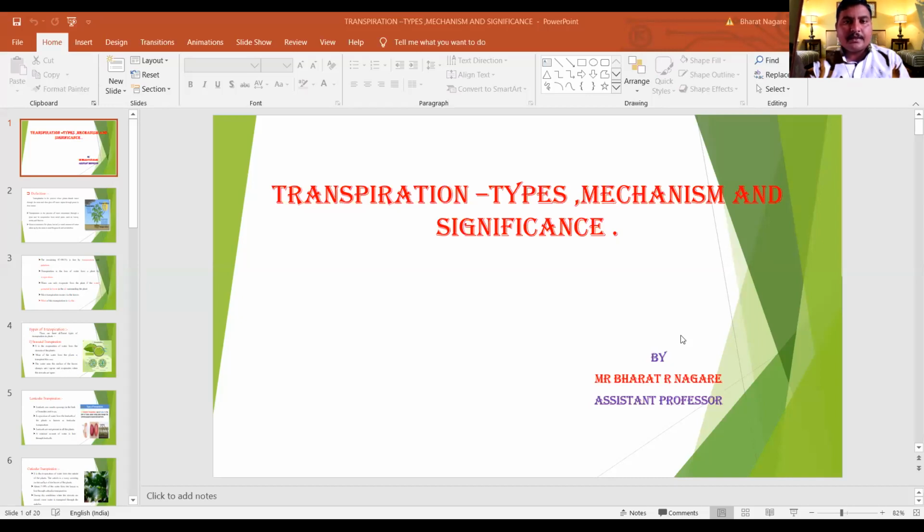Today's topic is transpiration, types of transpiration, mechanism of transpiration, and its significance. Let us see one by one.